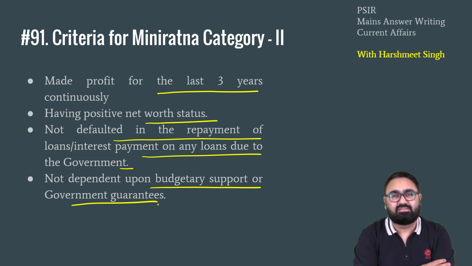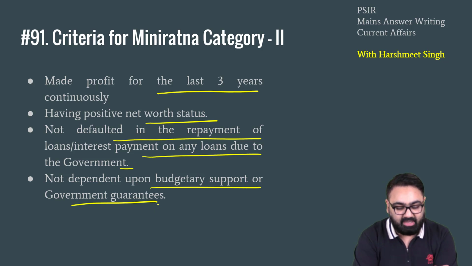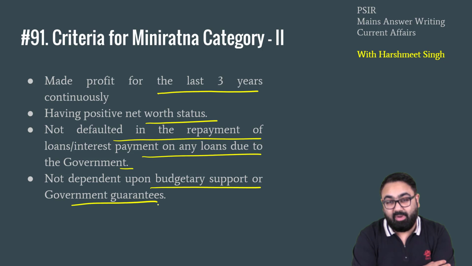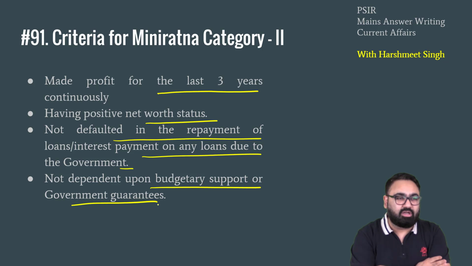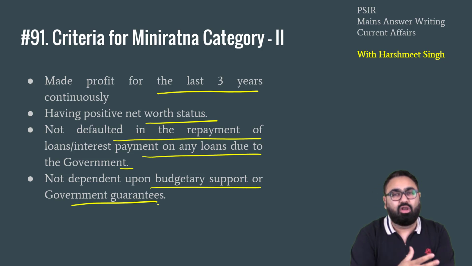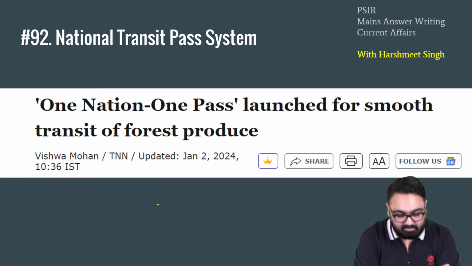These are the criteria following which you will be able to become a Mini Ratna category 2. For government, obviously, the companies such as the Maharatnas are extremely important because they earn thousands of crores in profit every single year for the government, so they're extremely valuable. These are the companies. Obviously, not all the government companies will come into these categories. They have to fulfill these criteria in order to come into these categories. For the examination point of view, try and remember all. If you can't, at least remember the Navratna one, because Navratna one was in the news.